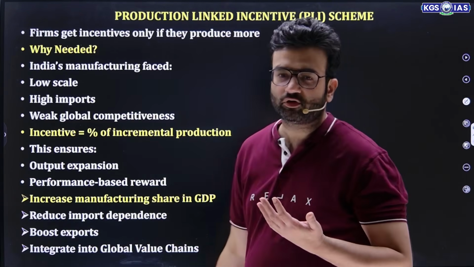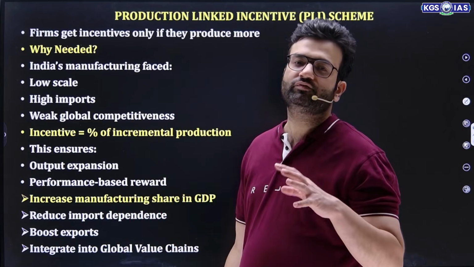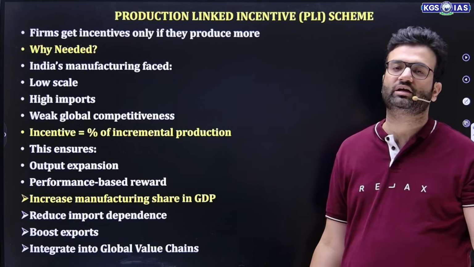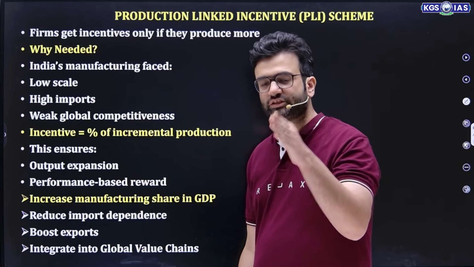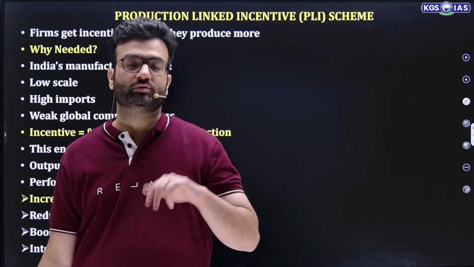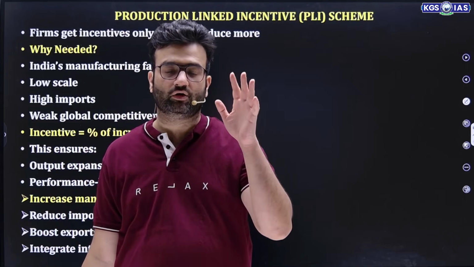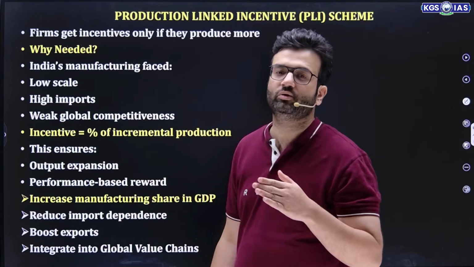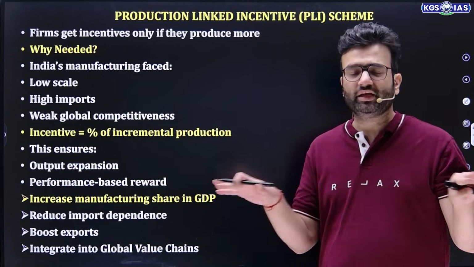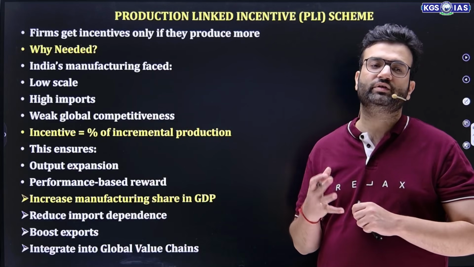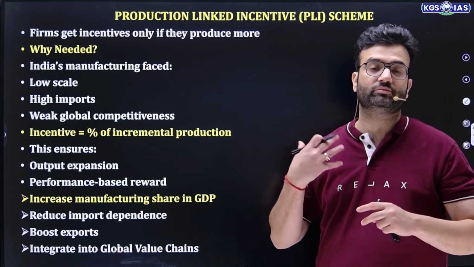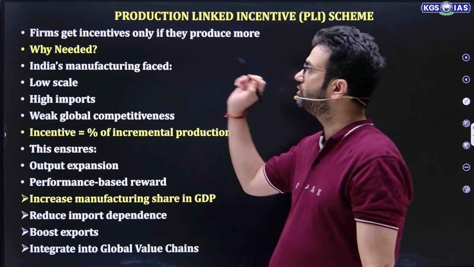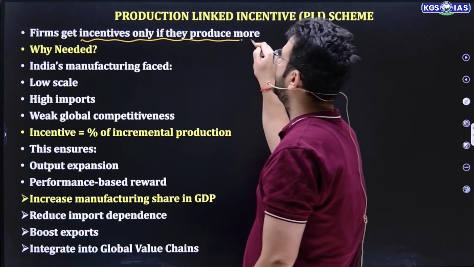Earlier, as I mentioned before, firms raised funds on whatever they were producing, and it didn't distinguish between the firms. Suppose firm X is working very hard, producing a lot of goods and exporting a lot, and in the next cycle they produce more; they should get more incentives. But earlier it was a kind of equal funds being given. As a result, those firms who work hard and whose production is increasing were not getting that much reward. That's why the PLI scheme focuses on giving firms incentives only if they produce more.